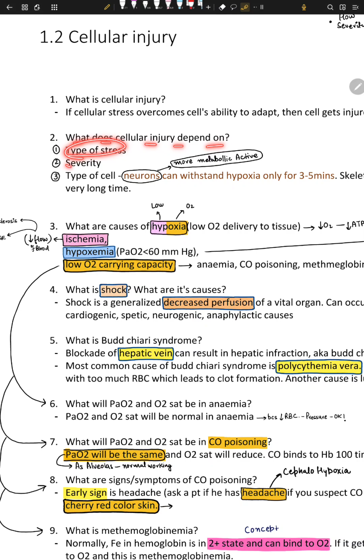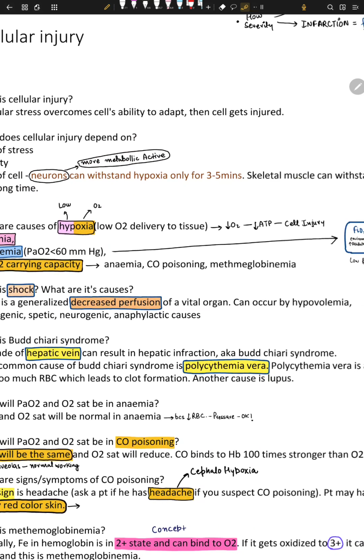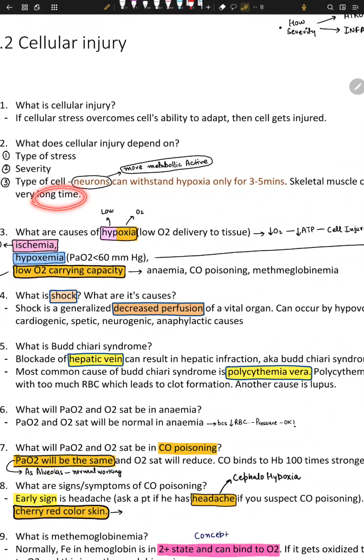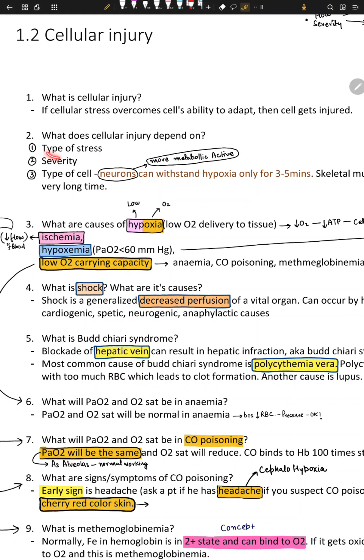What does cellular injury depend on? Again, the type of stress, the severity, and the type of cell it's being done on. For example, neurons are more metabolically active. Neurons can withstand hypoxia for 3 to 5 minutes, while skeletal cells can resist hypoxia for a very long time because they are metabolically less active. Neurons need more oxygen. So the type and severity of stress can change the dynamics of an injury.